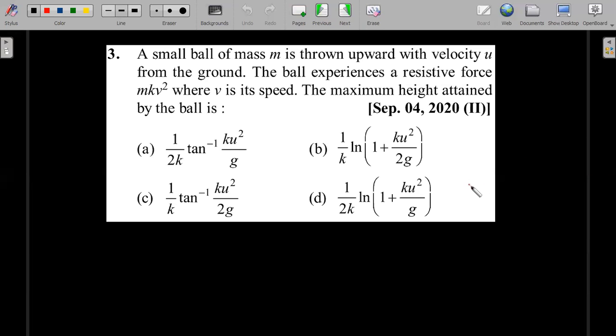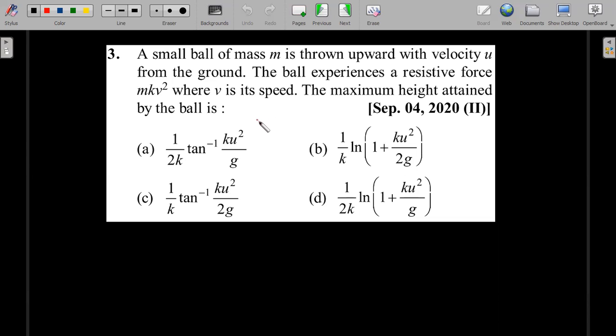So this is a question from the September shift of 2020. A small ball of mass m is thrown upward with velocity u from the ground, and the ball experiences a resistive force of mkv square, where v is its speed. The maximum height attained by the ball is. These styles of questions you would see in the next few slides, multiple times they get repeated, where they give you a resistive force of either mkv square or mkv or whatever it is, and try to ascertain the height to which it rises, or the time of ascent, time of descent. Here also, if you are very smart, you should be able to guess at least the wrong answers.